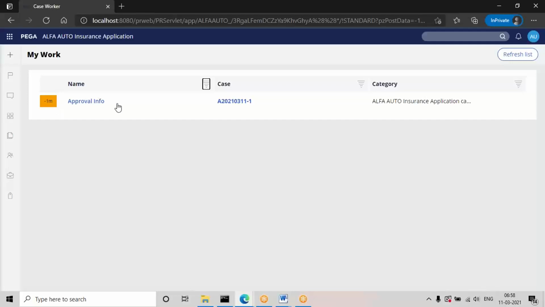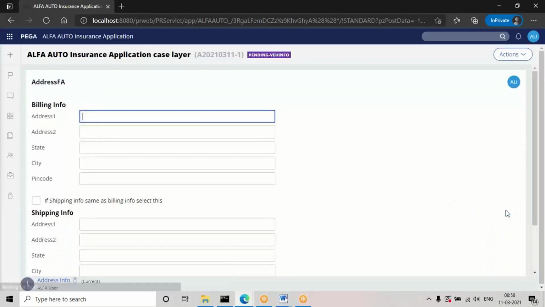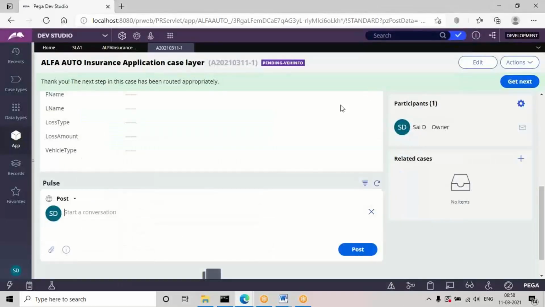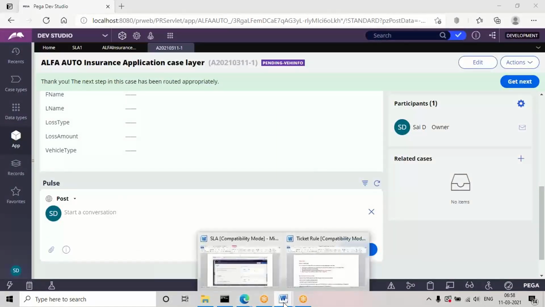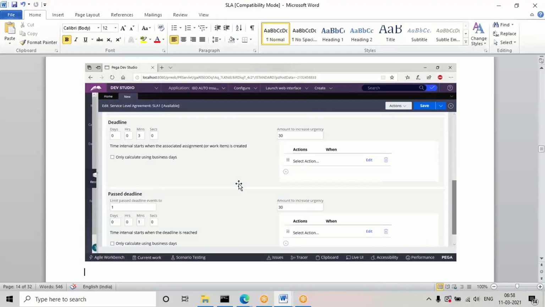Here, click on these tasks. Suppose they can submit from here. Less than a minute is there, right? So submitting within the deadline time is completed. Like that, for any escalations or any transfer routings that are given, what interval to give and what parameters to define, they can define all those things in SLA. It's simple, just what parameters to define, and you'll get the requirement.